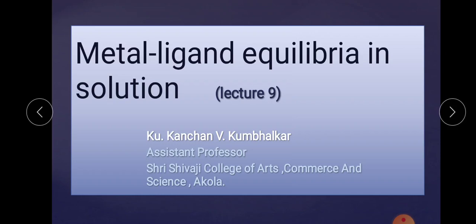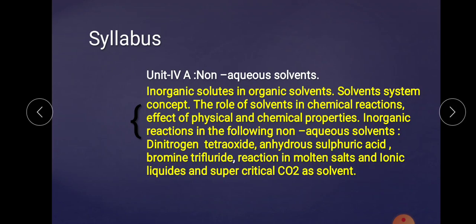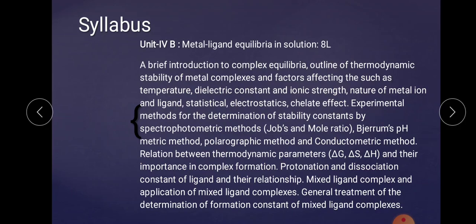This is my 9th lecture on 4th unit of Paper 1, MSc First Year Inorganic Chemistry 1. This is the lecture on Part B of Unit 4, that is Metal Ligand Equilibria in Solution. So let's start. The syllabus of 4th unit A part is this one. In a previous lecture, we concluded the first part, that is A part, and we started the second part, B part, that is metal ligand equilibria in the solution.